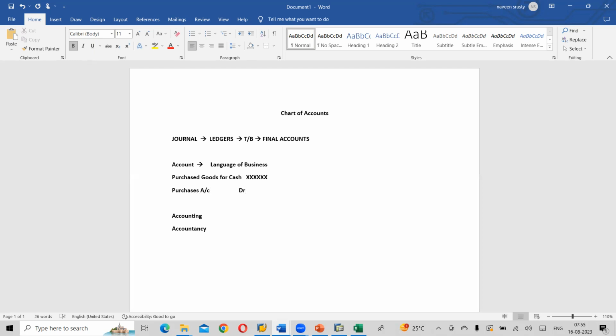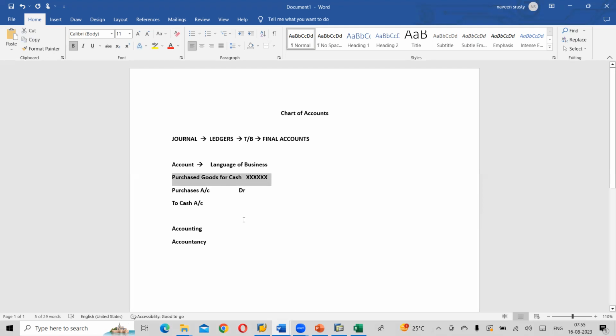Don't use these two letters as debtor. It is a debit. Debtor means a person. Creditor and debtor are persons. Debit and credit are not persons. So never ever, as an accounting student or any commerce student, use it as debtor. It is a debit. Fine. Purchases account debited to cash account. Correct? So this is one statement I have given.